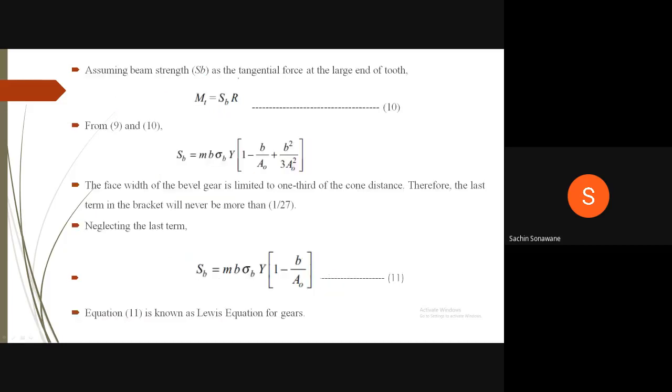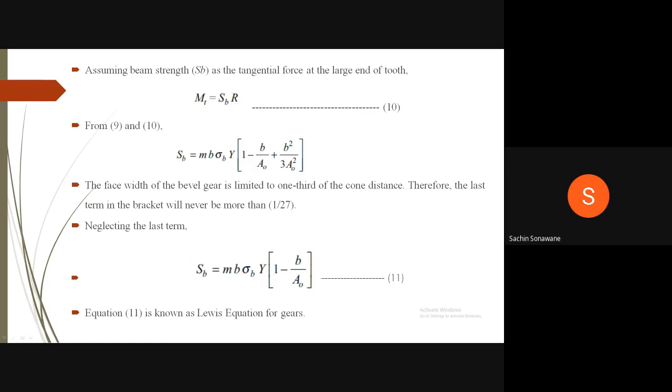Assuming beam strength SB as the tangential force at the large end of the tooth, therefore MT is equal to SB into R, equation 10. Therefore, from equations 9 and 10, SB is equal to M sigma B into Y into bracket 1 minus B divided by A naught plus B square divided by 3 A naught square, bracket complete. The face width of the bevel gear is limited to one third of the cone distance. Therefore, the last term in the bracket will never be more than 1 divided by 27. Therefore, neglecting the last term, we are getting the equation as SB is equal to M sigma B into Y into bracket 1 minus B divided by A naught, equation 11.